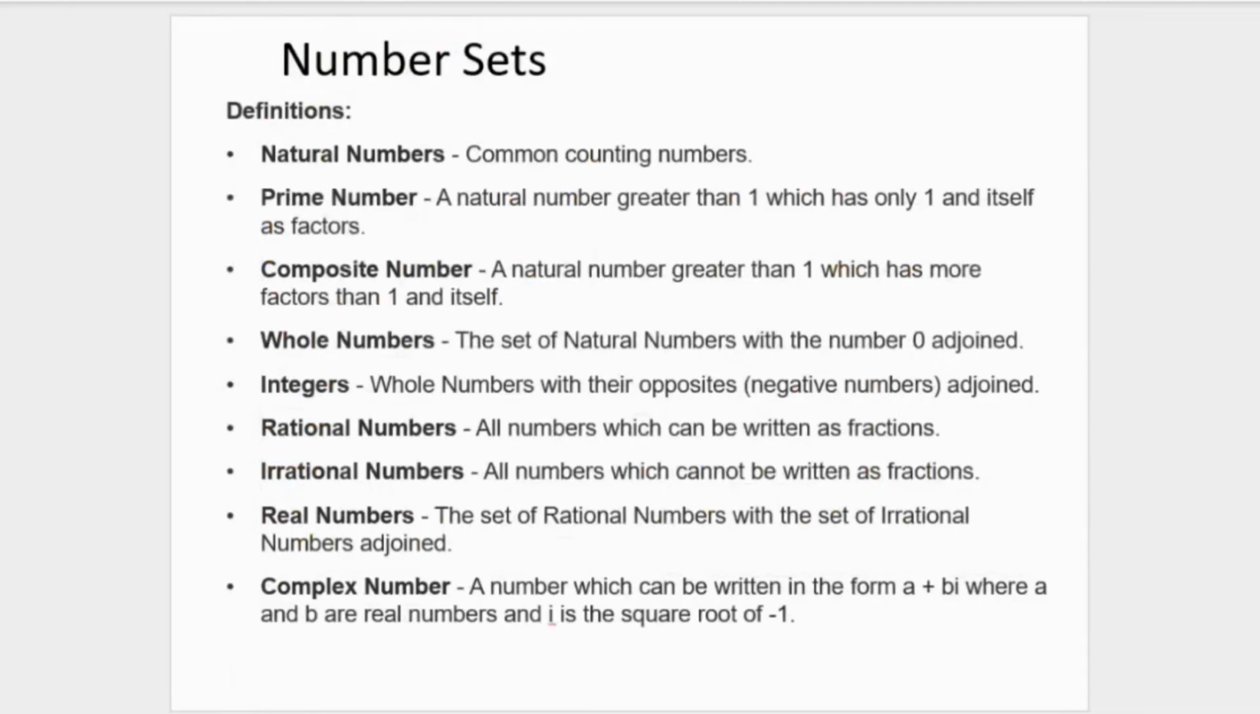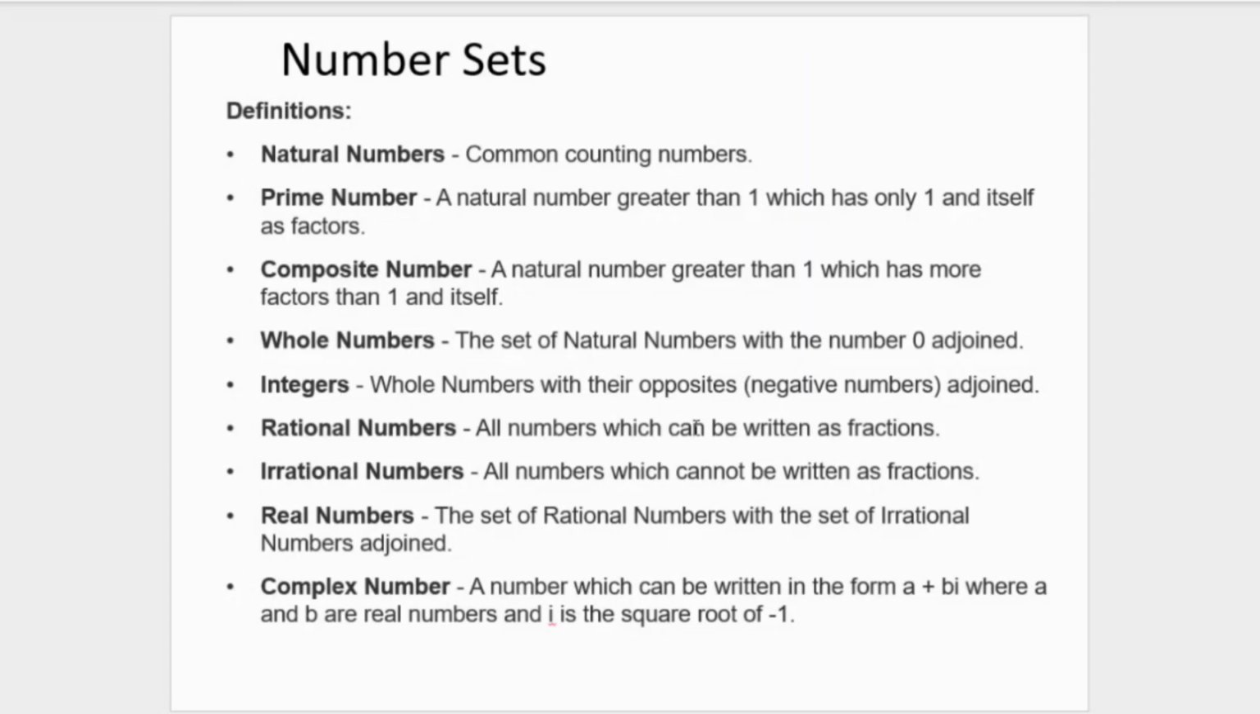So the next thing we have is whole numbers. This is the set of natural numbers with the number 0 adjoined. So remember when I was giving the definition for natural numbers, I said 0 is not included because you can't count a 0. It's either something is there or it's not there. But the whole numbers now is the set of natural numbers plus 0. So pretty much the same thing. So yeah, that is the set of whole numbers.